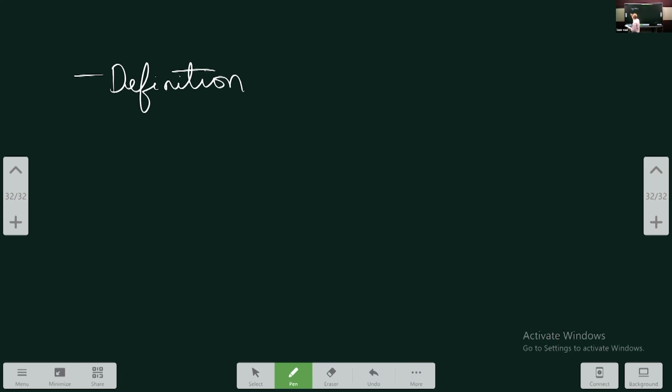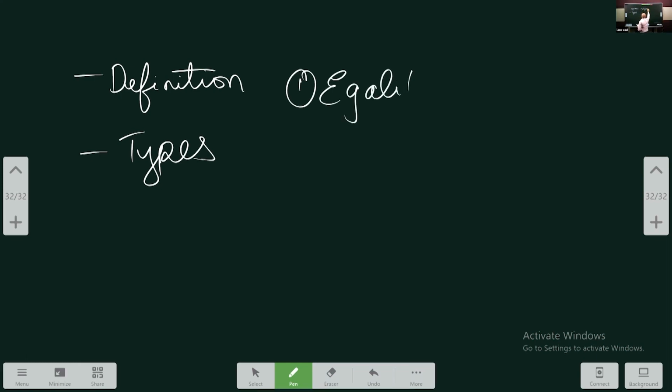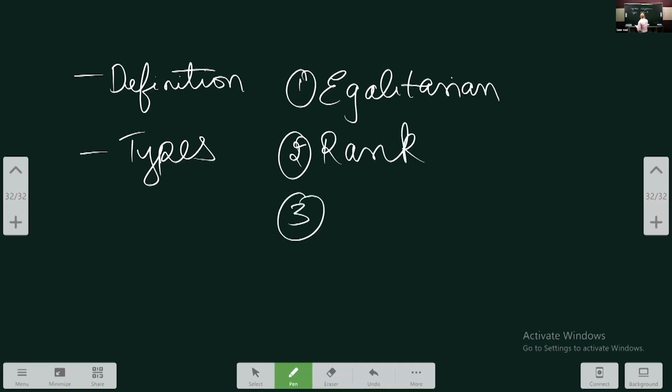Then different types of social stratification. According to Ember and Ember, we only have 3 types. Explain each of them. 1 is egalitarian societies. 2 is rank societies. 3 is class societies.